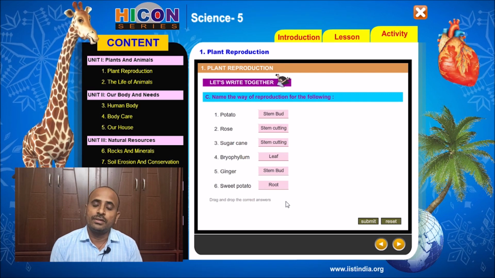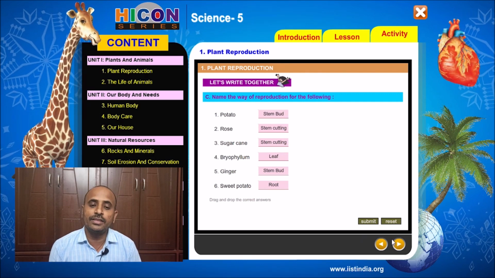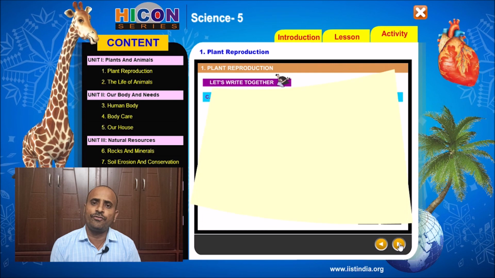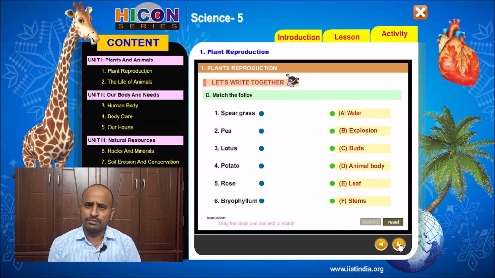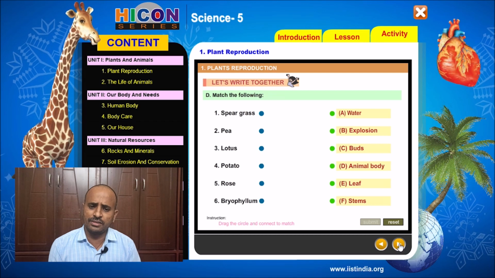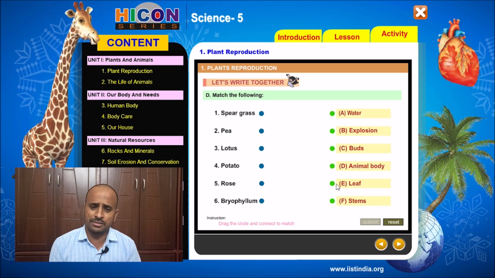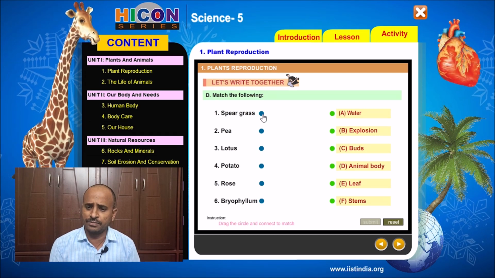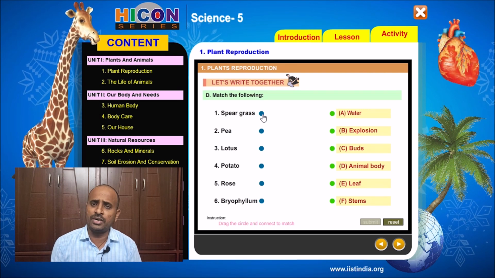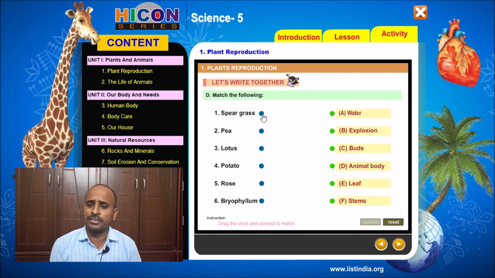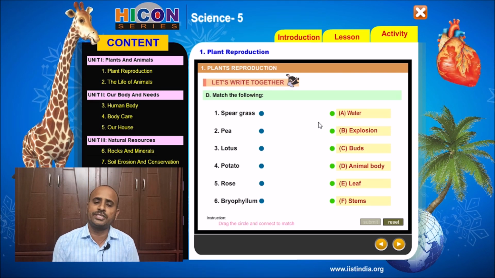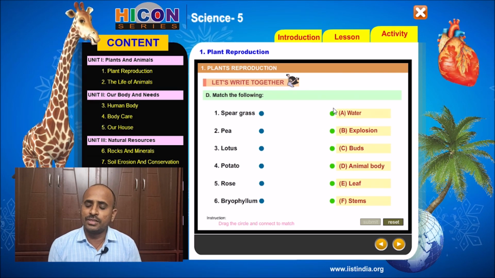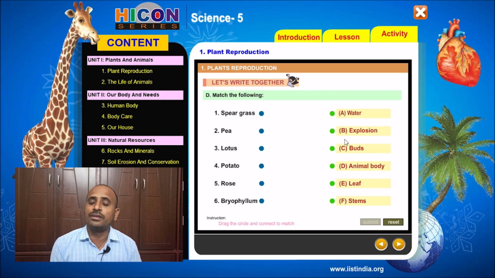So the next activity in the exercise part is match the following. Children, if you observe this matching, on the left side they give some types of plants. On the right side they give some words like water, explosion, birds, and body parts. Now we have to match the plants with the words given on the right side.